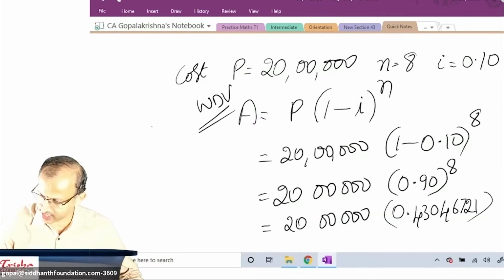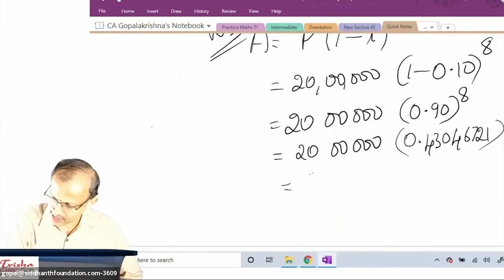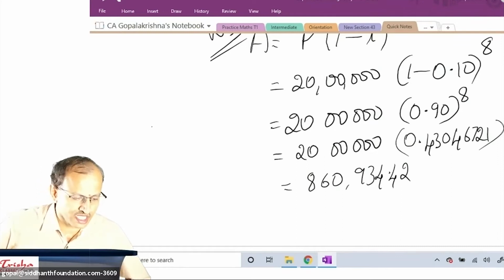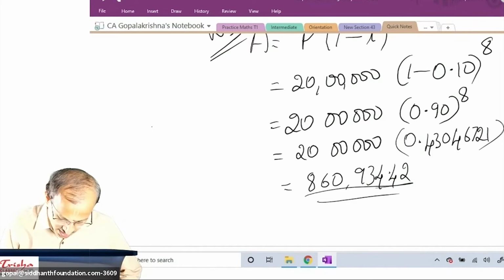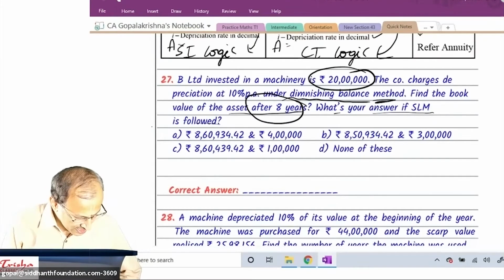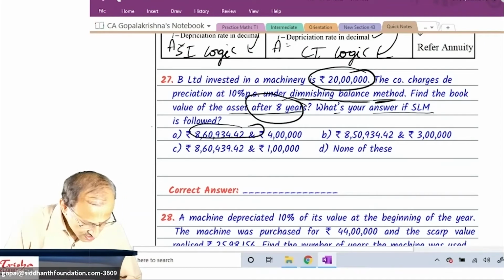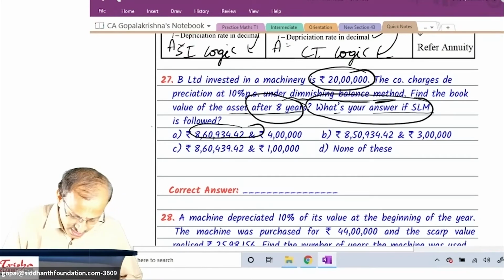What is your final net answer? As Kavita and Anaga also said, it is 8,60,934.42. I think this is what you have to note for the first company. 8,60,934. Let me see the options. 8,60,934 is here. 934.42. It is there in A. Oh, A looks correct. However, I have to also work out, what is your answer if it is SLM?